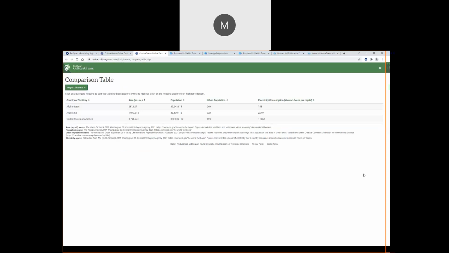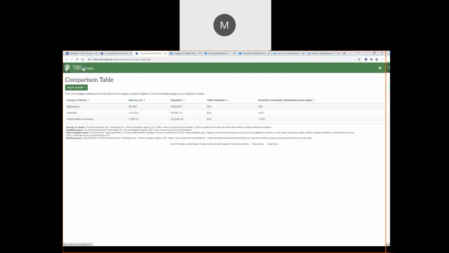And so here we have a comparison, which can be sorted, of Afghanistan, Argentina, and the United States, or whatever countries are of interest. And we can see the differences, the United States being at the top here as far as numbers go, but as far as urban, Afghanistan is very rural, Argentina even more so, but the US is very much city dwellers, and how the electricity consumption is distributed.